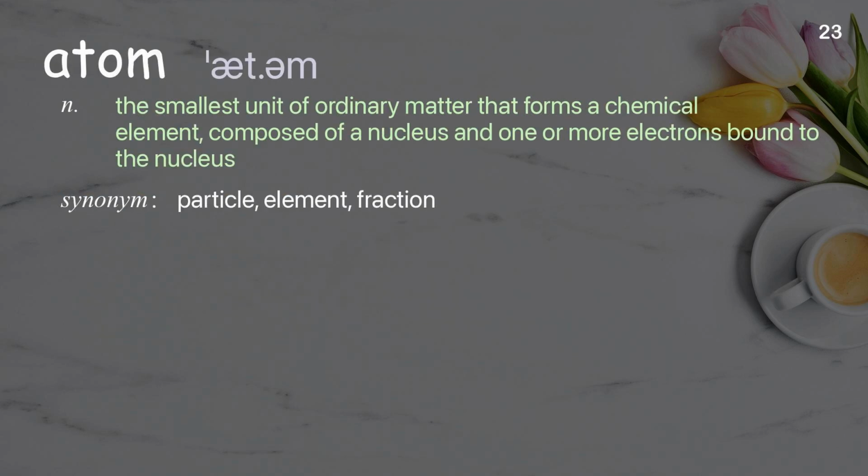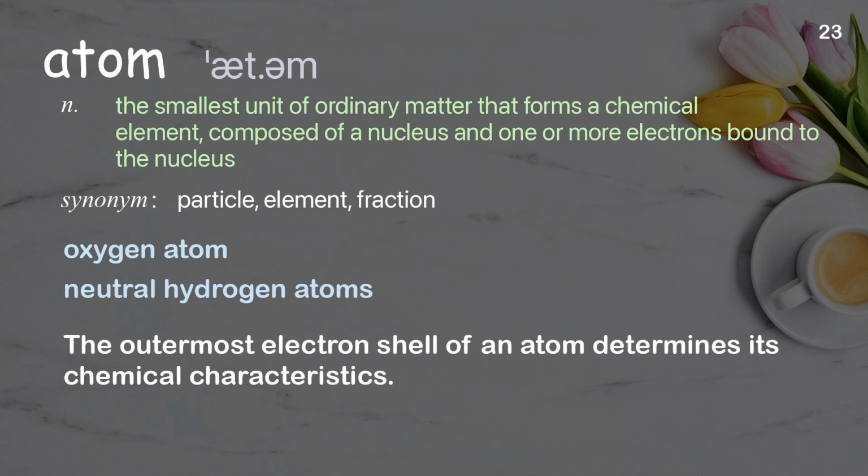Atom. The smallest unit of ordinary matter that forms a chemical element, composed of a nucleus and one or more electrons bound to the nucleus. Examples: Oxygen atom, neutral hydrogen atoms. The outermost electron shell of an atom determines its chemical characteristics.